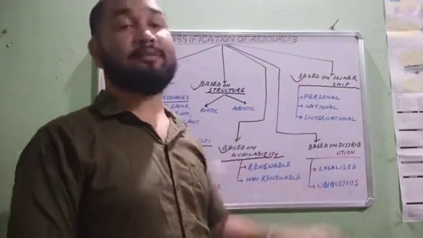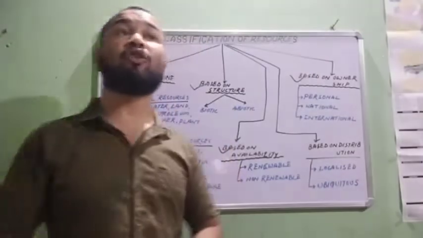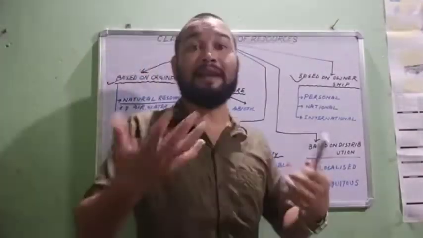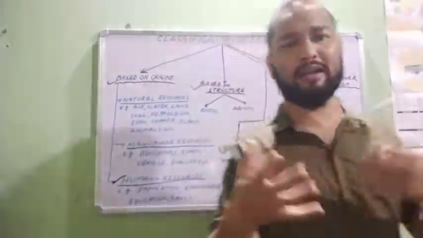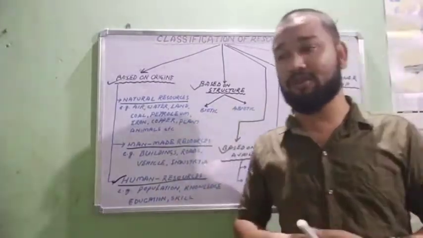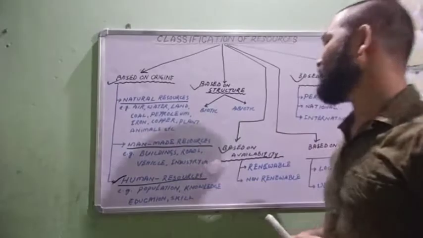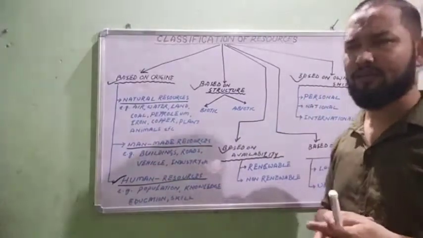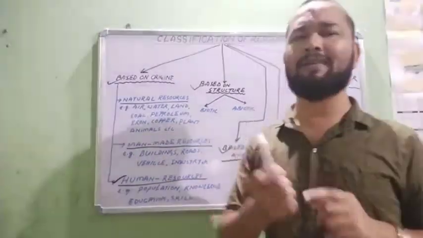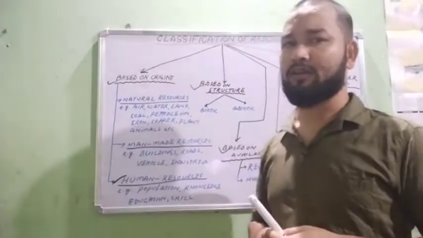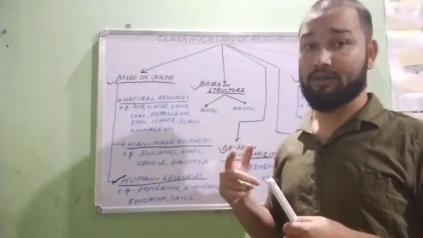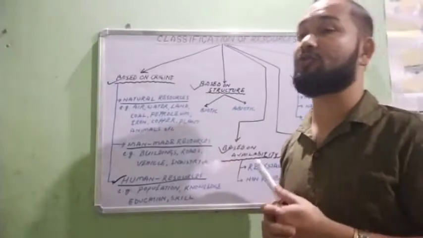Next, based on ownership. Owner means Malik, who owns these resources. Based on that, we can classify into 3 types. First one is personal, my personal. This marker is my personal. This board is my personal. I own it. I bought it. This is my wealth. This is also my wealth.